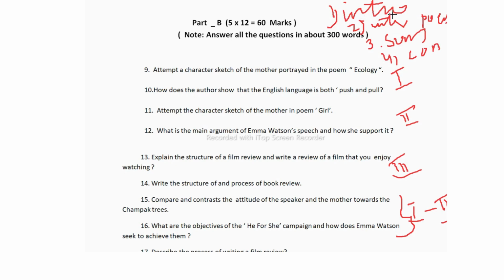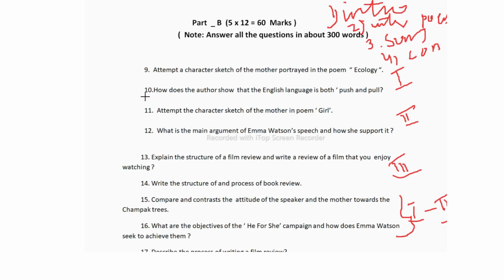First you have to give the introduction to the poet, or if prose is there you have to give the introduction to the author. Then second point, introduction to the poem, or if prose is there you have to give introduction to the prose. In the third point you have to write the whole summary of the poem or prose, which can be in 2 pages or more than 2 also. And this intro, at least 4 sentences you have to write. If you can write more you can. And at the last, after the summary, you have to give the conclusion. This also, 4 or 5 sentences you can write, or if you want to write more than 4 or 5 sentences you can write.